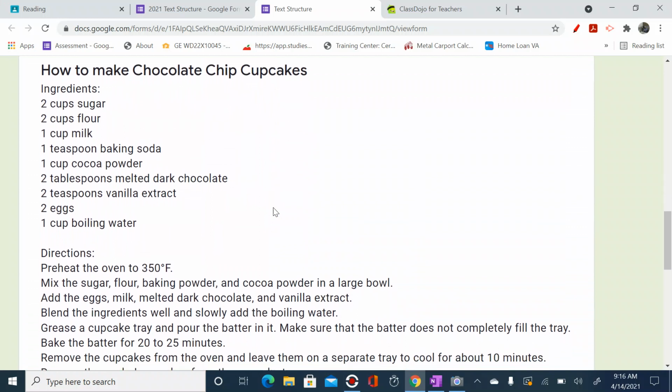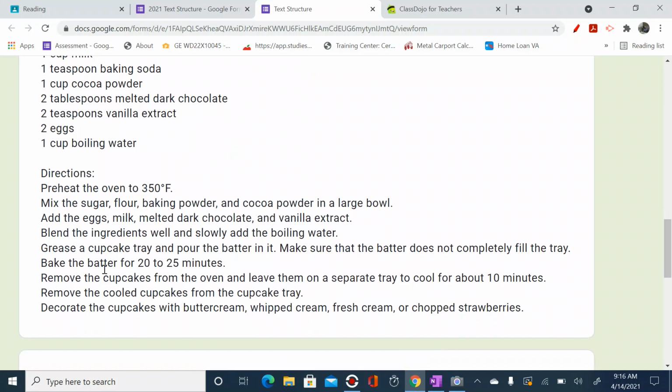Down to this one. How to Make Chocolate Chip Cupcakes. Ingredients: 2 cups sugar, 2 cups flour, 1 cup milk, 1 teaspoon baking soda, 1 cup cocoa powder, 2 tablespoons of melted dark chocolate, 2 teaspoons vanilla extract, 2 eggs, 1 cup of boiling water. Man, that sounds delightful.